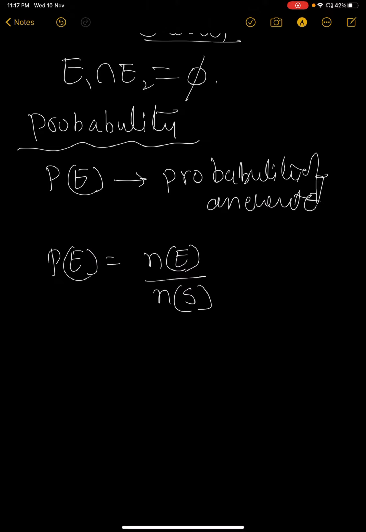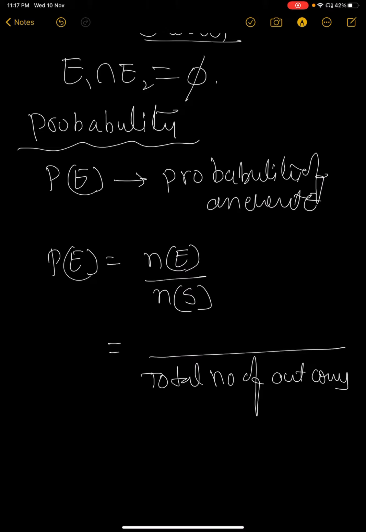Here probability of E is equal to the number of favorable outcomes for E by the total number of outcomes.